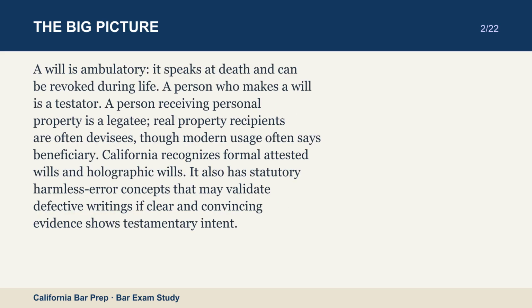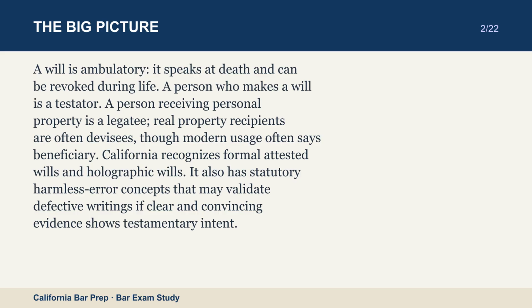A will is ambulatory. It speaks at death and can be revoked during life. A person who makes a will is a testator. A person receiving personal property is a legatee. Real property recipients are often devisees, though modern usage often says beneficiary. California recognizes formal attested wills and holographic wills. It also has statutory harmless error concepts that may validate defective writings if clear and convincing evidence shows testamentary intent.